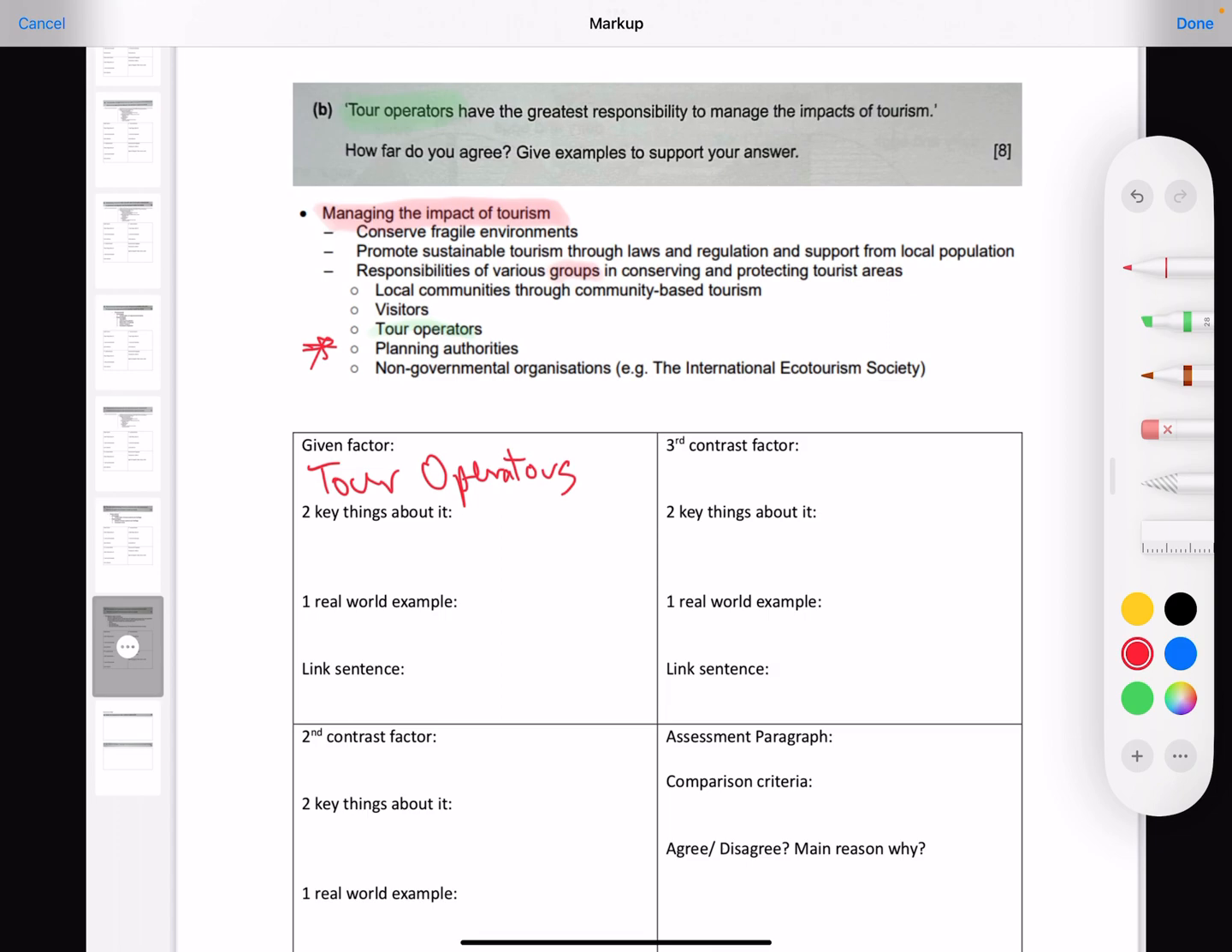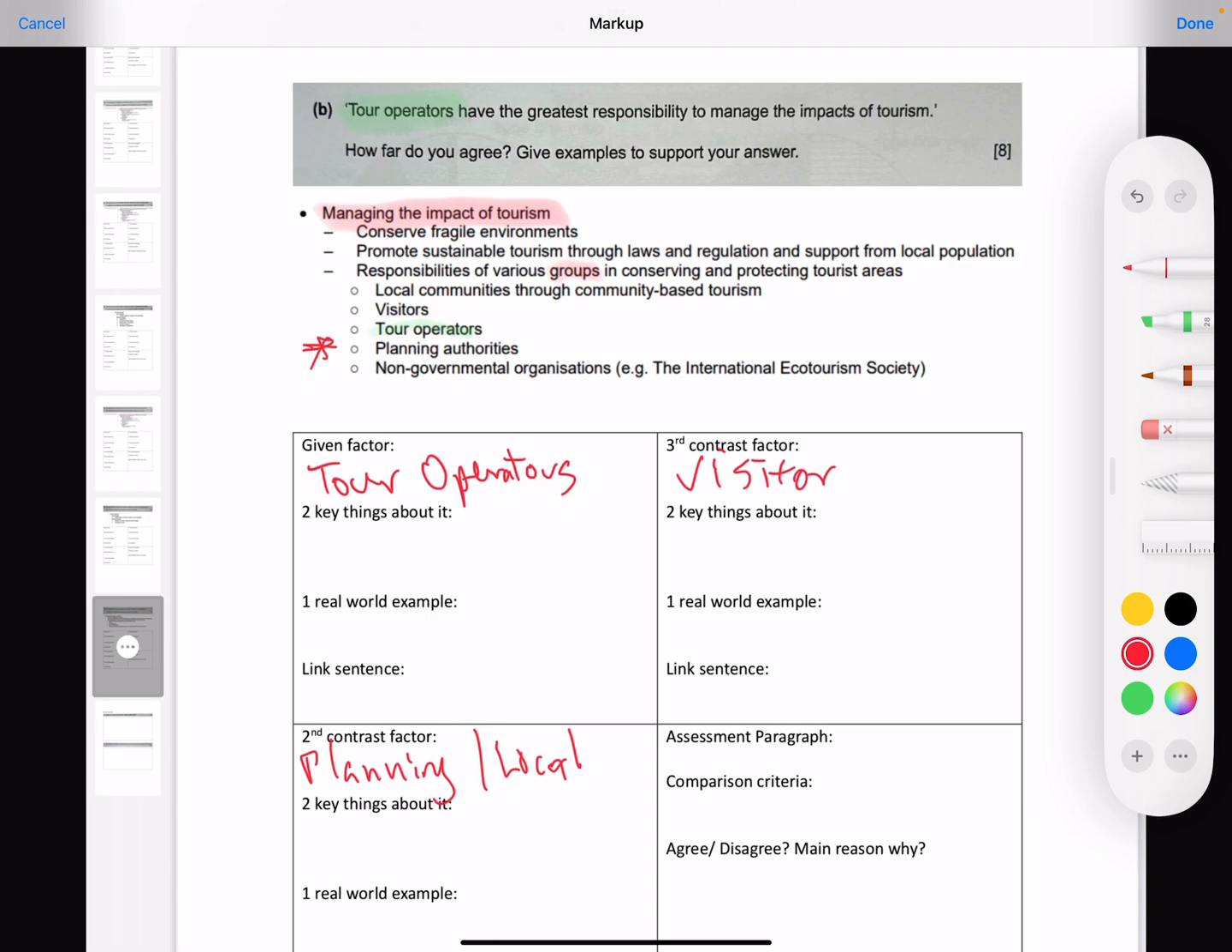Okay, so what would I normally work with? I would actually work with visitors because visitors are the ones who have the ultimate power in terms of protection. They can choose what to do, what not to do to impact the area. Okay. Then finally, I would do planning authorities. I would definitely like to do planning authorities. But I know there are some of you who prefer doing local communities as well. That is also fine. Okay, whichever one you are more comfortable with.